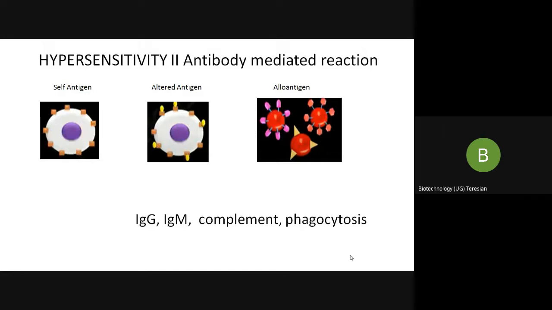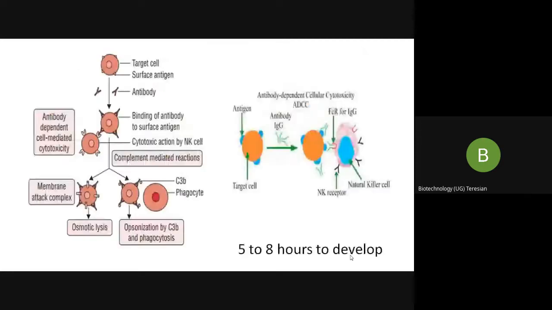So a hypersensitivity reaction results when IgG or IgM antibodies recognize and react with antigens present on the cells or tissue. This further results in the activation of the complement. So, in phagocytosis, the cellular destruction takes place that ultimately results in inflamed and damaged tissue.